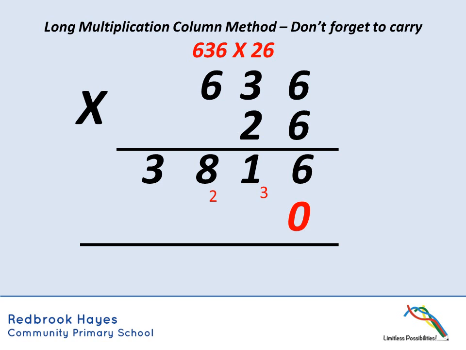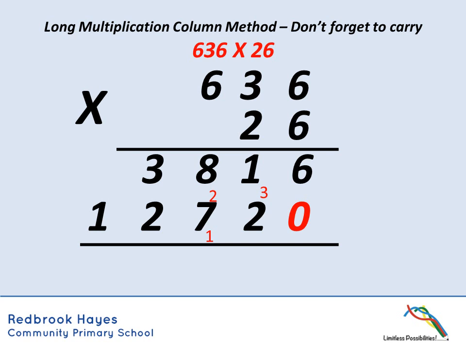To make it a little bit easier though, rather than doing times 20, if we put our 0 in to hold our place value, we can actually times everything now by 2. So 2 times 6 is 12, carry our 1. 2 times 3 is 6, plus our 1 is 7. 2 times 6 is 12, again, put that straight in, there's nowhere for that to go. So that bottom line now, 12,720, that is 636 times 20.